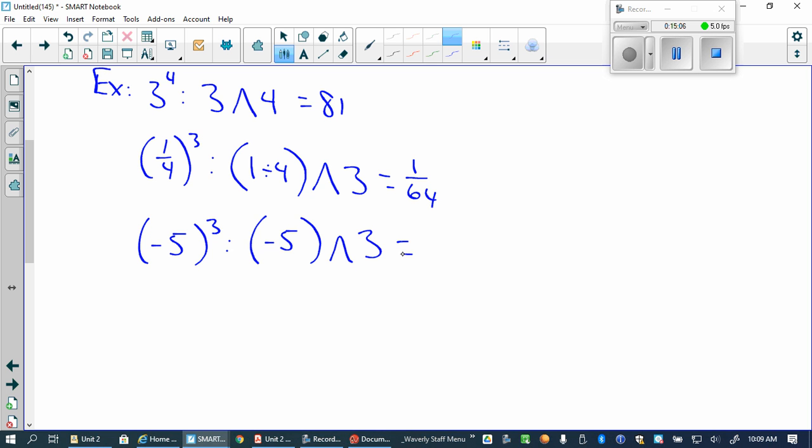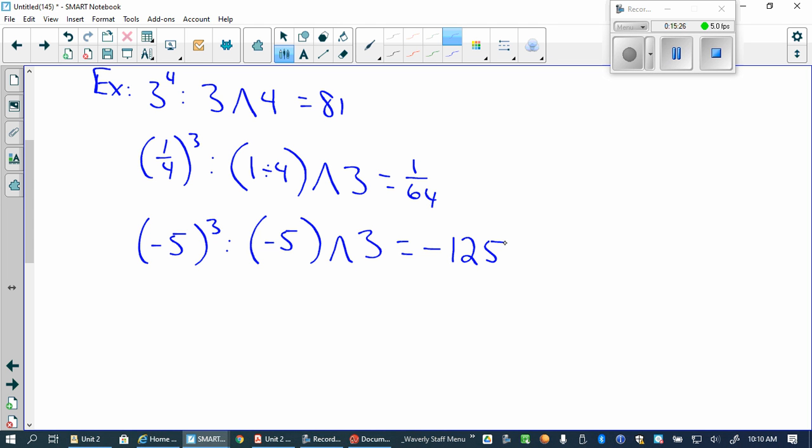What do you got? -125. Wait, I thought we should get a positive. Oh, it's an odd exponent, yeah. All right, so it'll be -125. All right, so you got a feel for how to do these on the calculator now? Yes. All right, let's go back then.